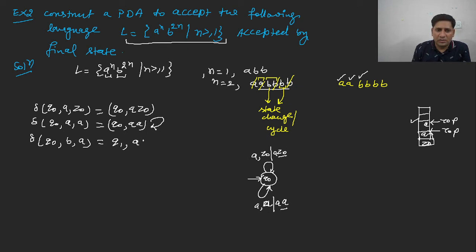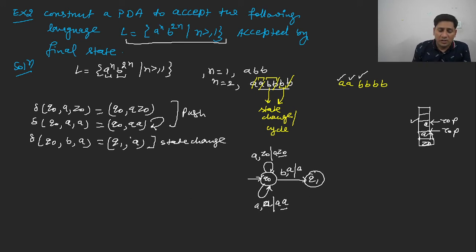So we will represent it as Q1 A. We have changed the state only. So if we are having only one symbol, it is representing the state change. It is representing the state change only. In case of state change, we represent only the topmost symbol, and in case of push operation, we represent two topmost symbols in these transition IDs. So on the Q naught state, you are having B as an input, A as the topmost symbol, so it remains as it is, A. We are changing the state only. So now the state is Q1.